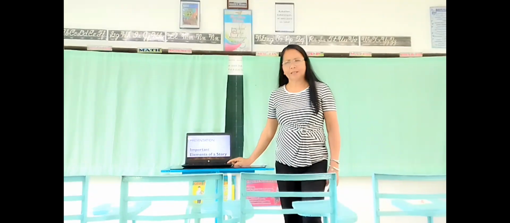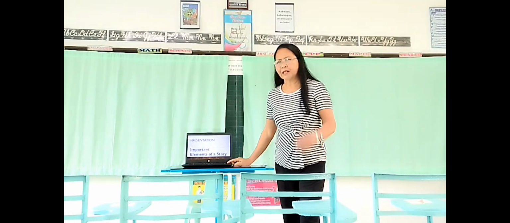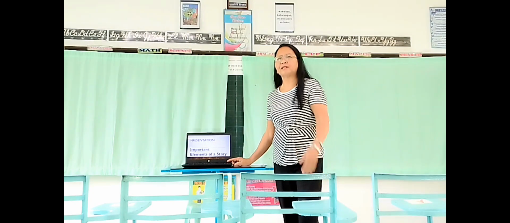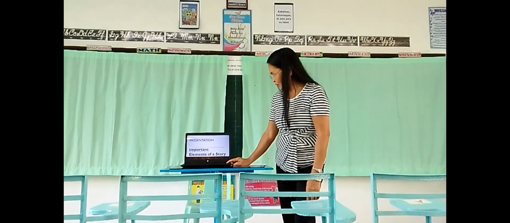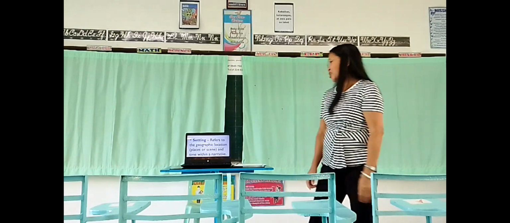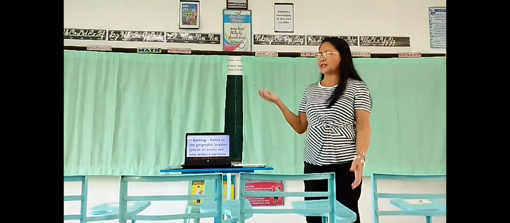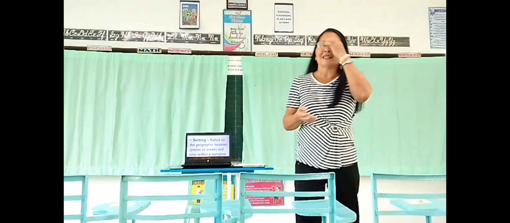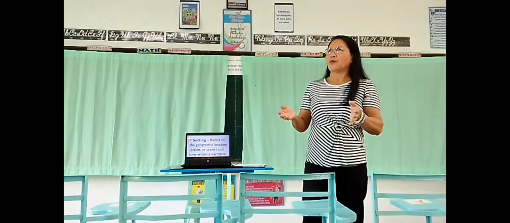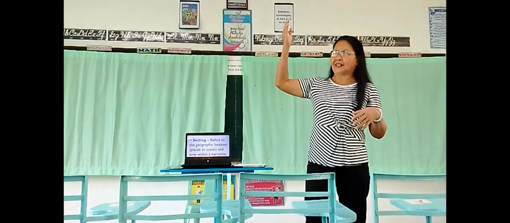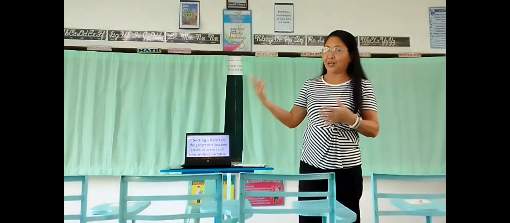Now, by the way, what is a setting? Can you still remember your lesson when you were in grade 5? In the setting, ma'am, it is where the story happened, or the geographic location of the story. Right, you're correct. When we say setting of a narrative or a story, it refers to the geographic location. Say, for example, in the story of Cinderella, the setting is in their palace.